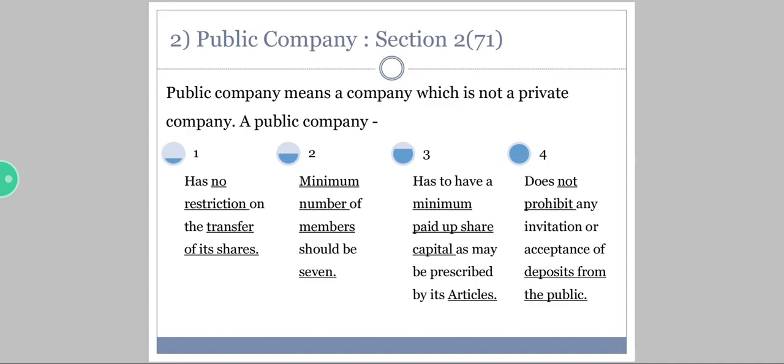Secondly, the minimum number of members should be 7. Third, public company has to have minimum paid up share capital as may be prescribed by its articles. Whatever minimum paid up share capital is mentioned in the articles, it should be there.